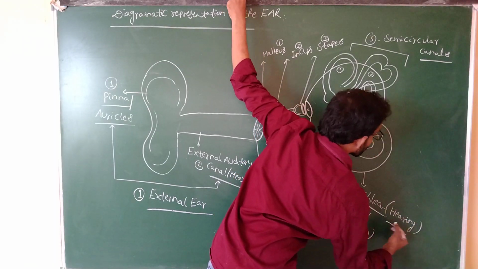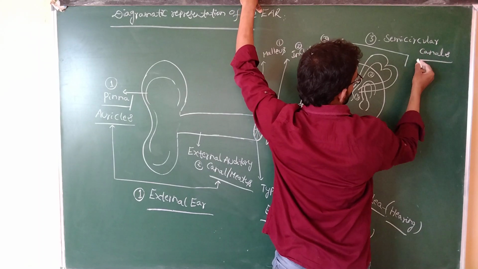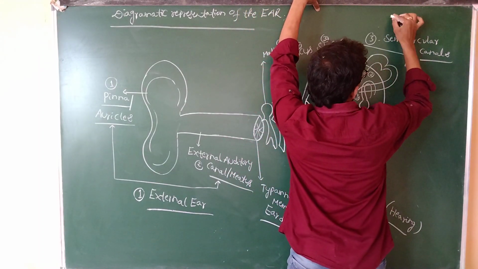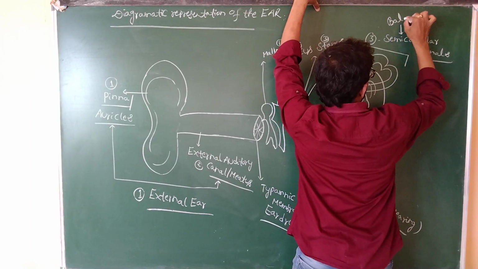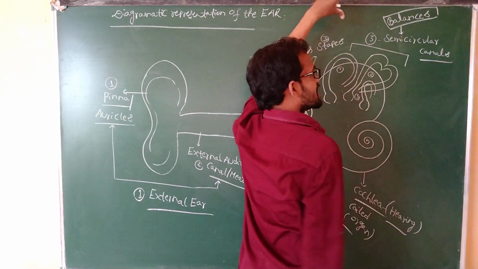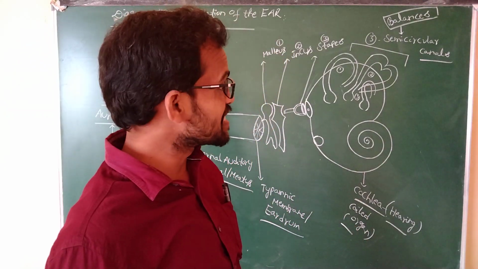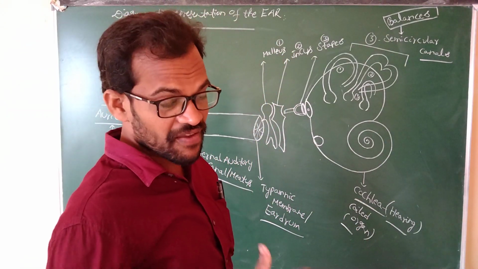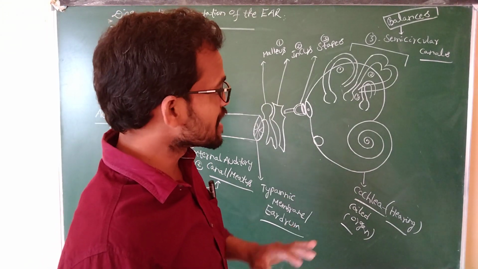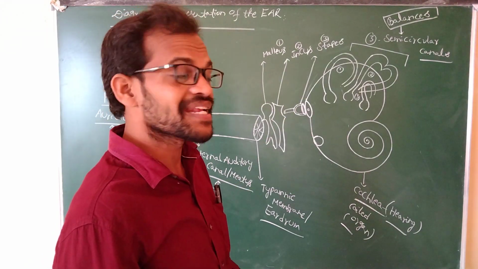The receptors are helpful for hearing. The semicircular canals help to maintain balance, and some receptors are present inside the semicircular canal.